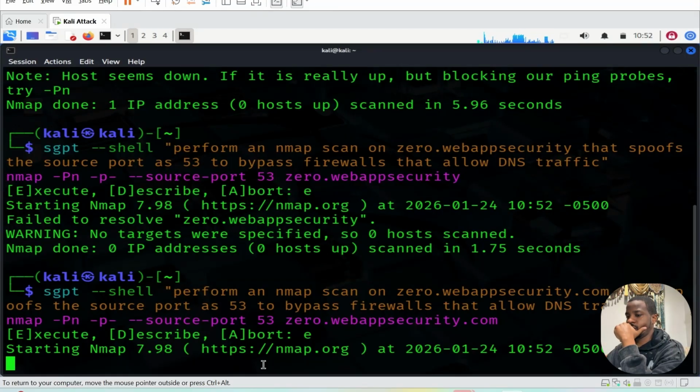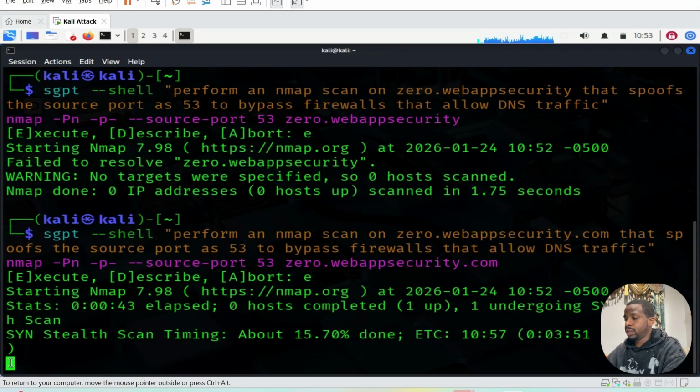This is actually a great tool. You don't need to remember nmap -Pn and the source port flags, because when you're doing penetration testing, there are so many commands and flags that you have to run, and it's not easy to memorize all of them all the time. Being able to come up with different prompts for each stage is the best way to go about it. And this is what an attacker will do. This is just to tell you how easy hacking is today. So you want to use these AI tools to protect yourself efficiently, that way you're not a victim.